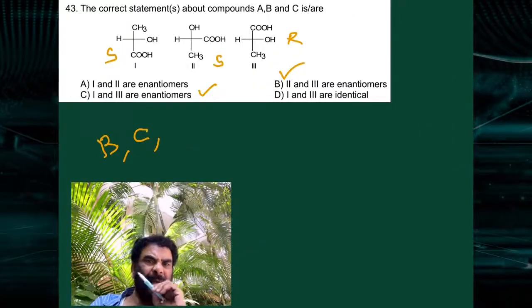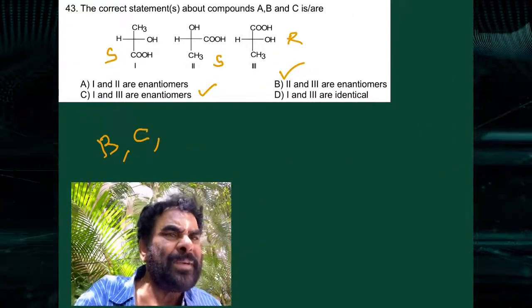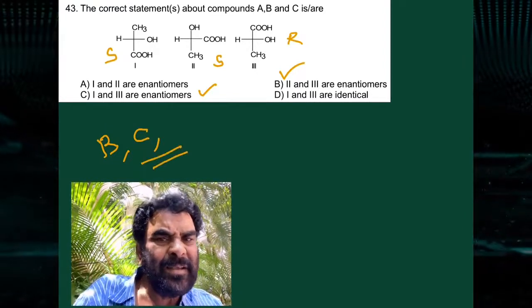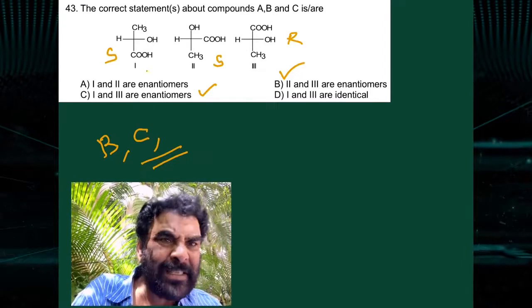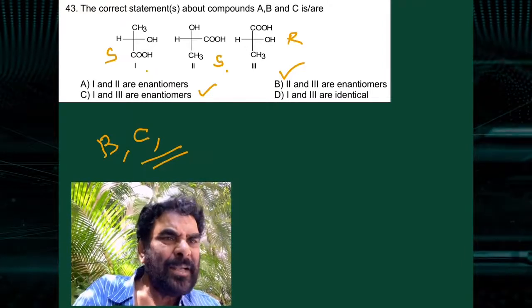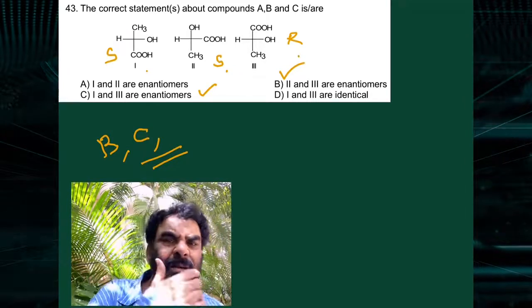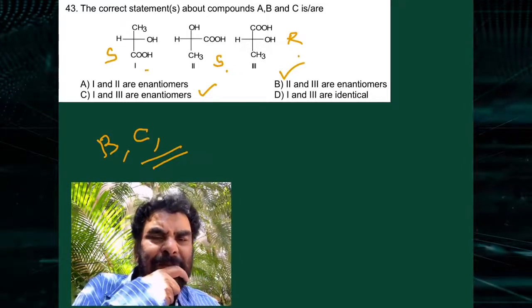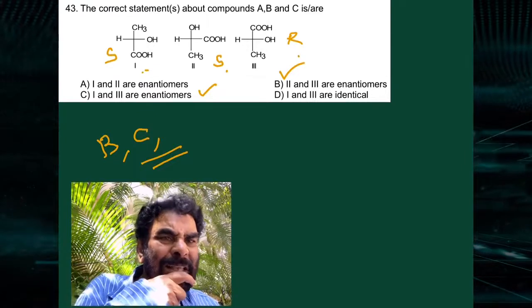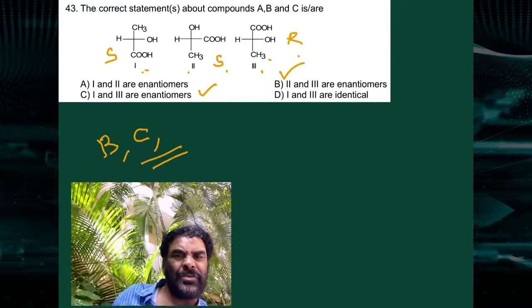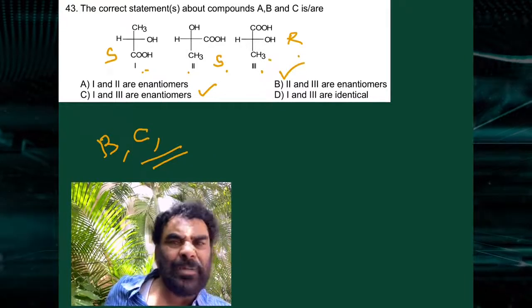Now, the correct statement about the compounds A, B, C. So B and C are correct. Compound 1 is S, 2 is S, and 3 is R. 1 and 2 are homomers, 1 and 3 are enantiomers, 2 and 3 are enantiomers. Are 1 and 2 enantiomers?